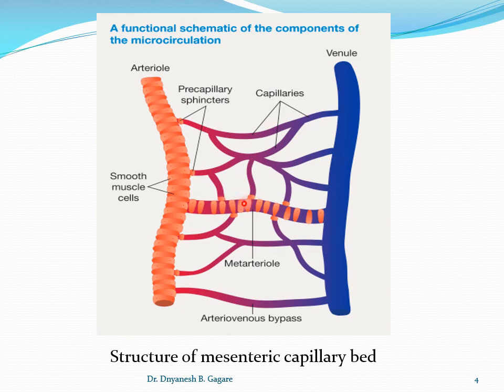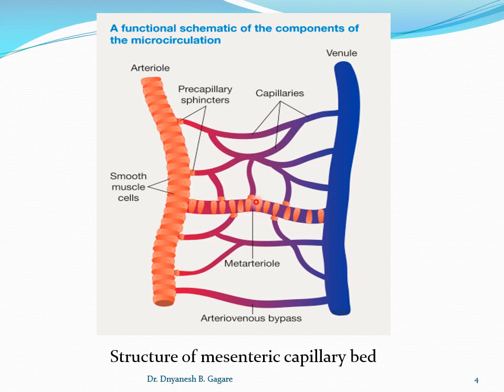These meta-arterioles have an intermittent smooth muscle coat. The main arterioles have a continuous smooth muscle coat, but the meta-arteriole has gaps, and this is called the intermittent muscular coat.